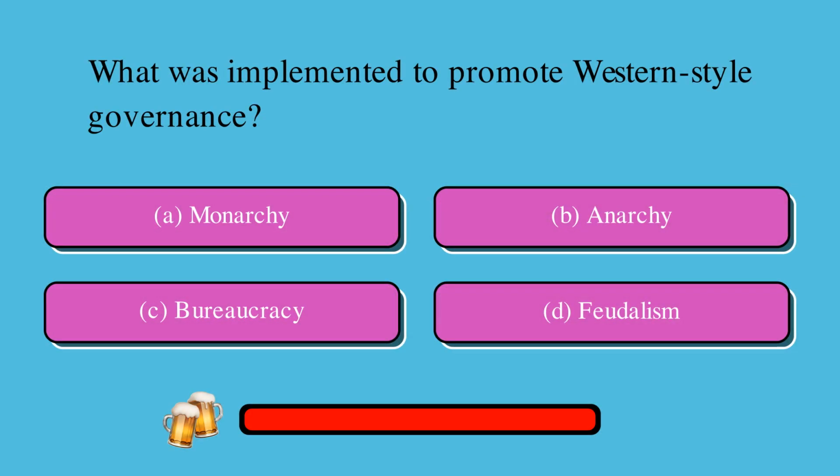What was implemented to promote Western-style governance? Is it A, monarchy, B, anarchy, C, bureaucracy, or D, feudalism? The correct answer is C, bureaucracy.